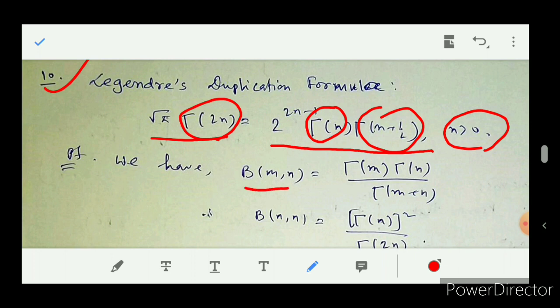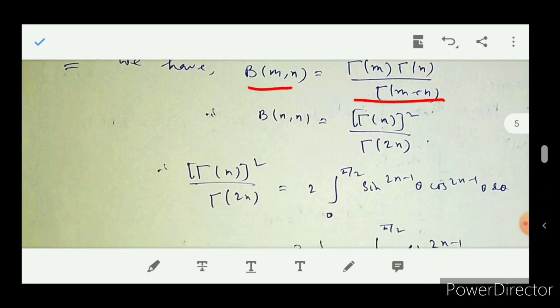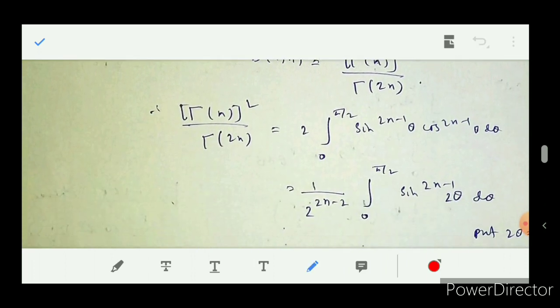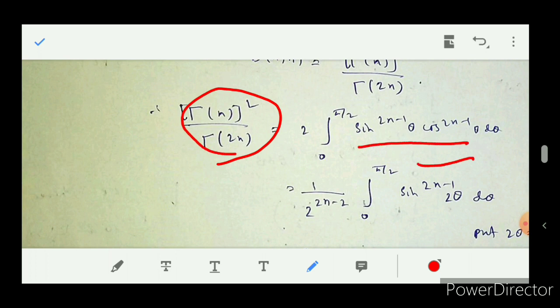In the formula for beta(m,n), we first put n equal to m, and we get beta(n,n).